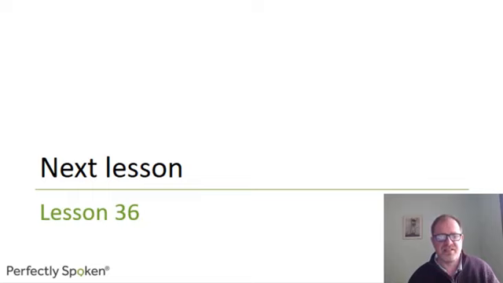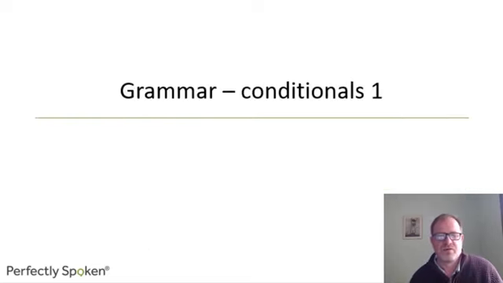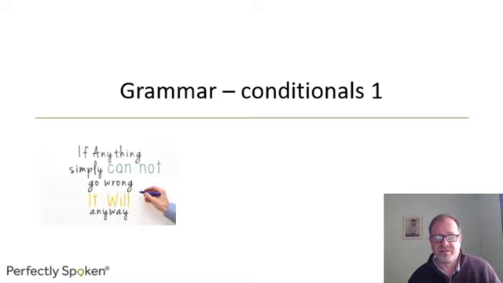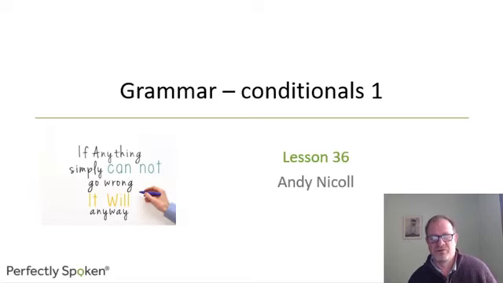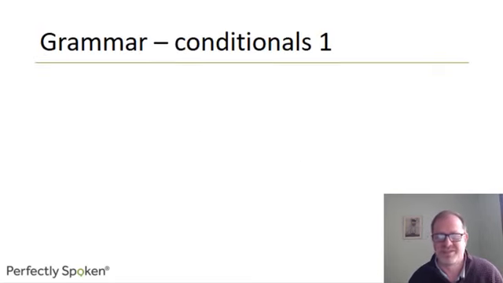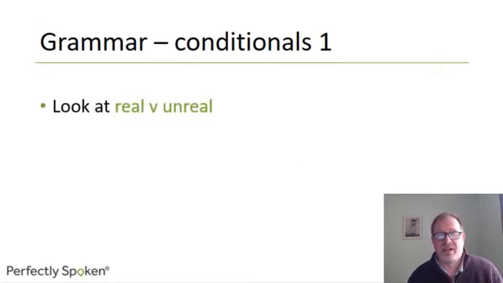In the next lesson, lesson 36, we'll be looking at a grammar area, this time conditionals. If anything simply cannot go wrong, it will anyway. It's like Murphy's Law. Anything that can go wrong will go wrong. This is kind of in reverse. So we'll be looking at real and unreal.